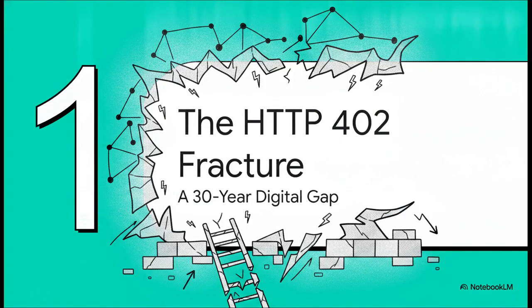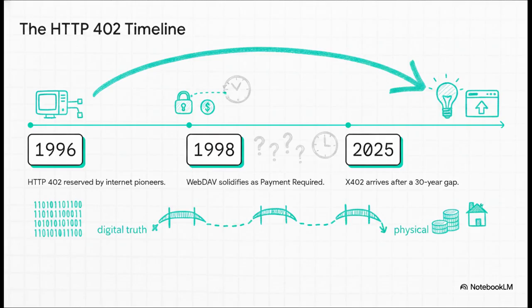All right, Section 1, the HTTP 402 fracture, a 30-year digital gap. Back in 1996 and 97, internet pioneers, we're talking folks like Tim Berners-Lee, actually reserved this exact HTTP 402 status code specifically for native web transactions. By 1998, WebDAV had explicitly solidified it as payment required. The creators knew even back then that we'd eventually need a built-in way to pay for things natively on the web. But then there's this massive 30-year gap. Literally nothing happened until the X402 protocol finally arrived in 2025 to breathe life back into it.